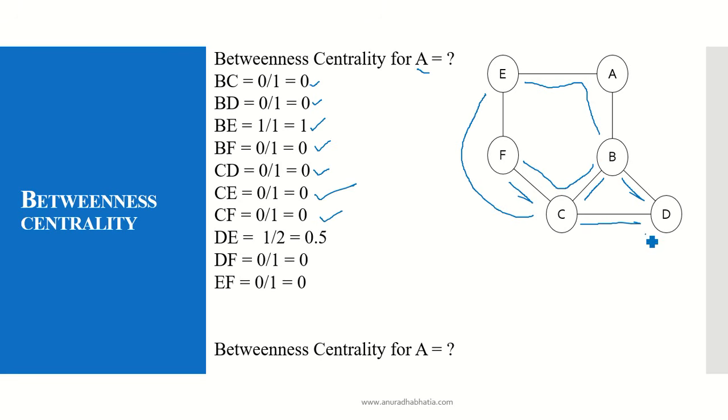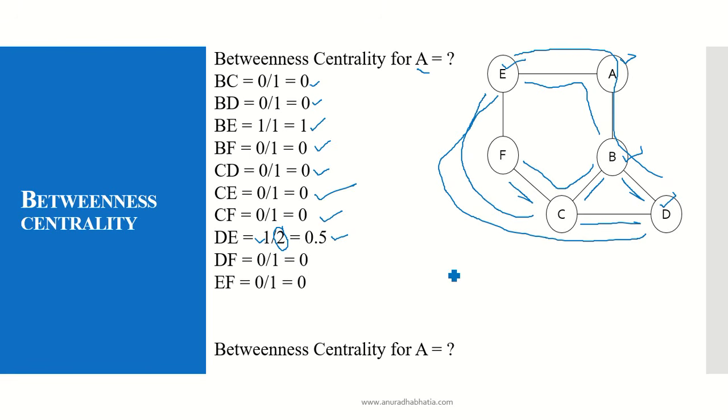Now comes the point D to E. Yes, D to E I can travel two ways. D, C, F and E here, and D, B, A and E like this. So how many paths are existing? There are 2 paths existing for me to reach to E, but A comes only in one path, that is D, B, A and E. So 1 divided by 2, the value is 0.5.